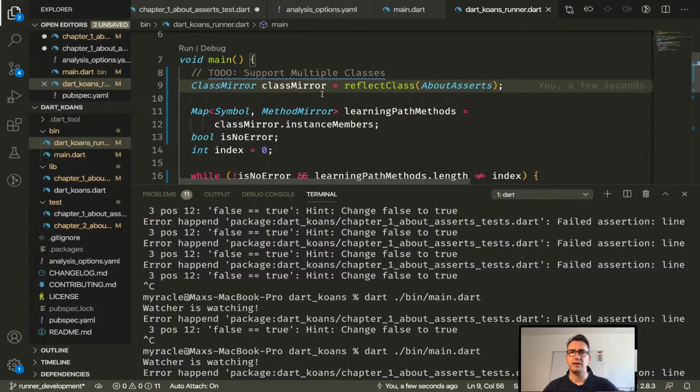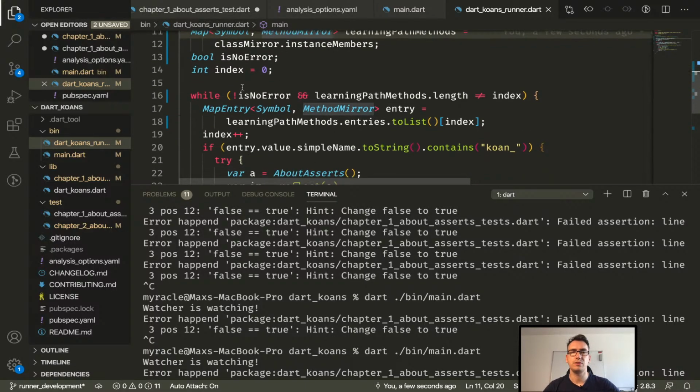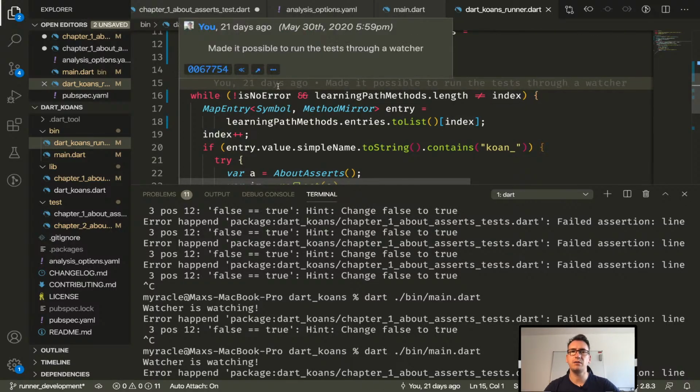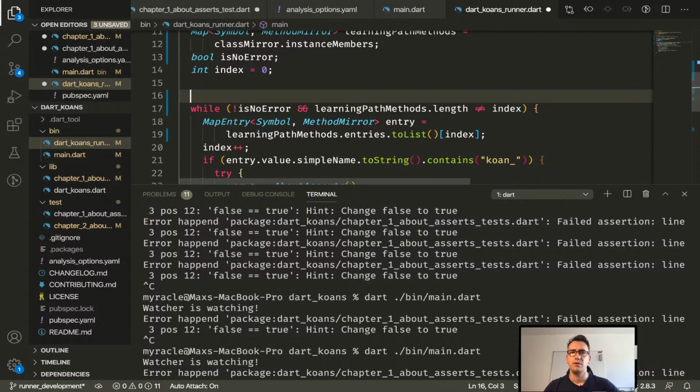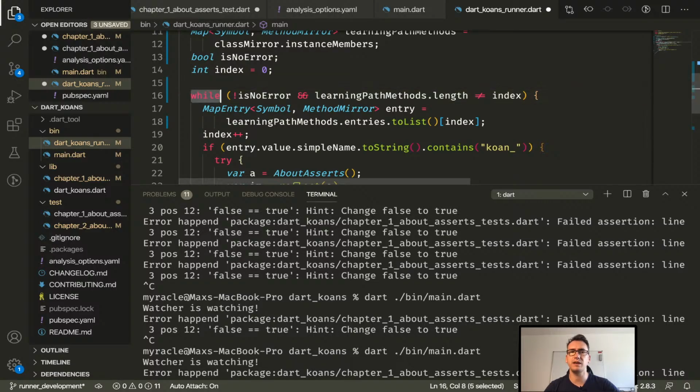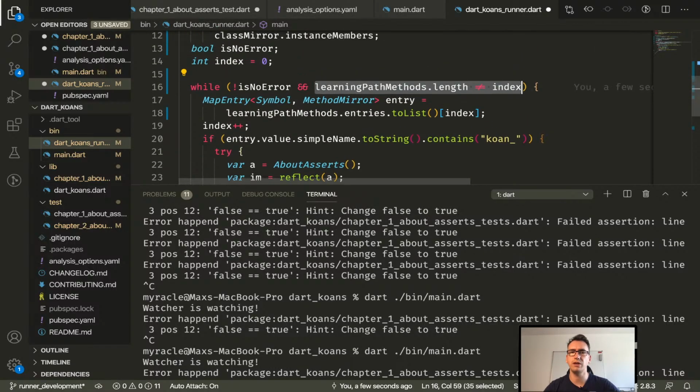With that we reflect our classes, that's perfectly fine, I need that to do. So and the index is 0. So and my question is now, can I not make just a for each method where I don't say while? Because I think if all the learning path methods are running through, then I don't want to rerun that, right?